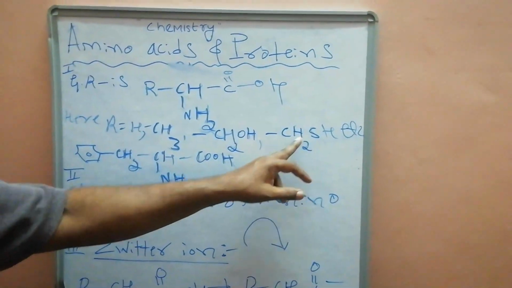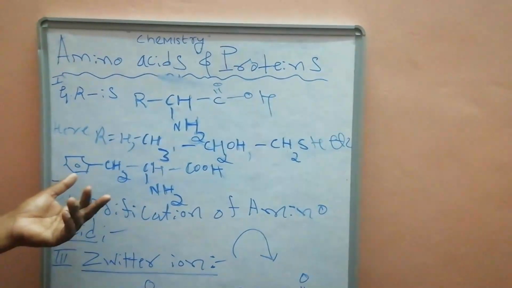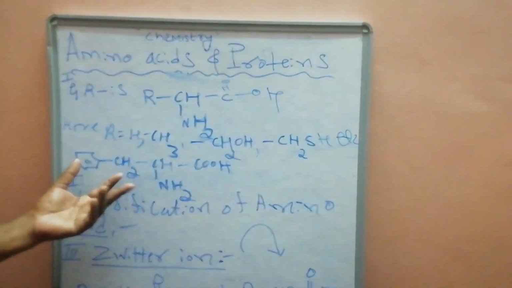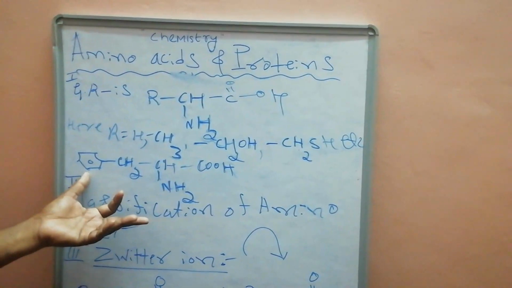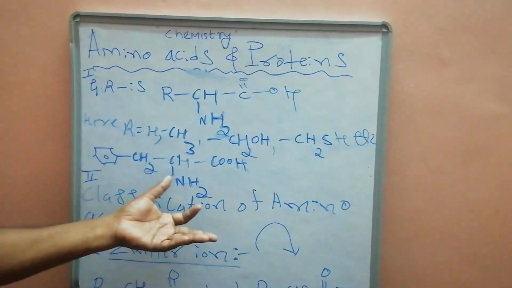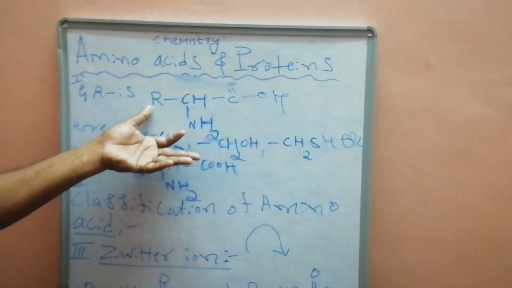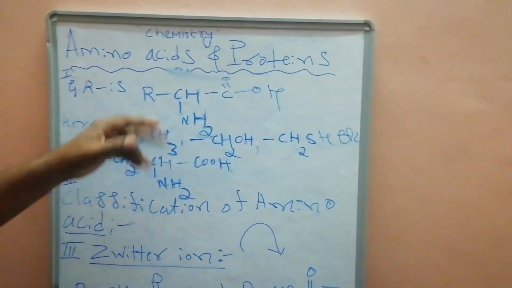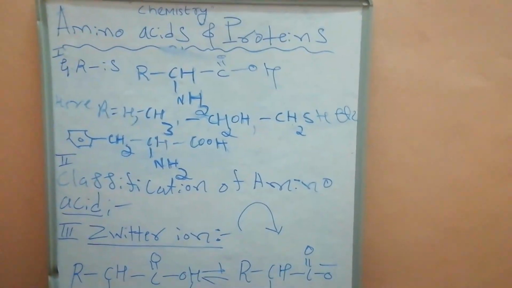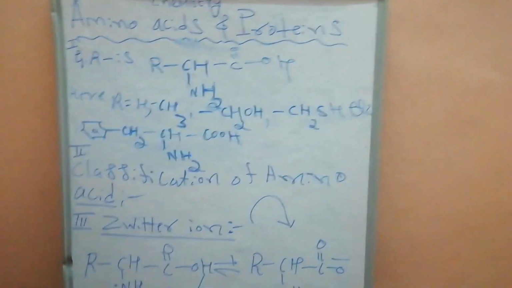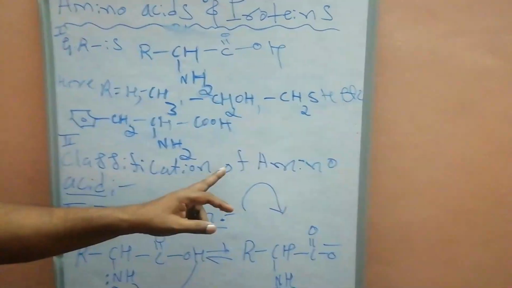It is important: cysteine is the sulfur-containing amino acid. If R is a benzyl group, that is called phenylalanine. Sometimes R is a heterocyclic ring, and that is called histidine. These are all examples of amino acids. But how are amino acids classified? That is very important: the classification of amino acids.